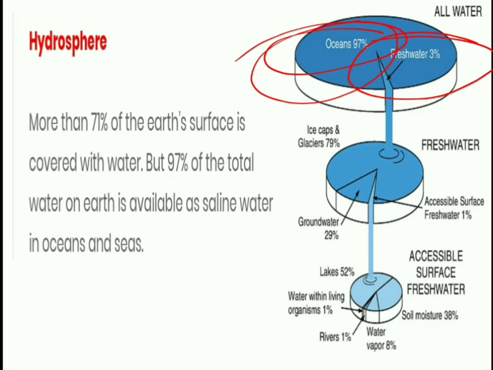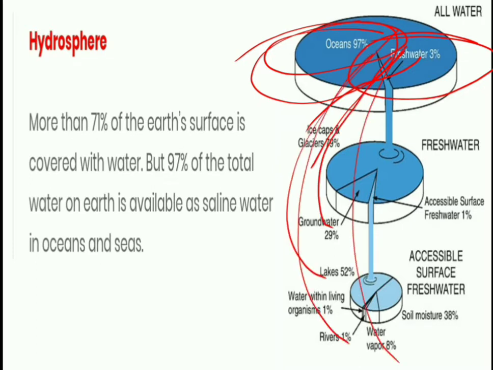So which are the fresh water sources? Those are ice caps, glaciers, groundwater, lakes, rivers, water vapor, ponds, and moisture in the soil. All of these make up the 3% of fresh water.